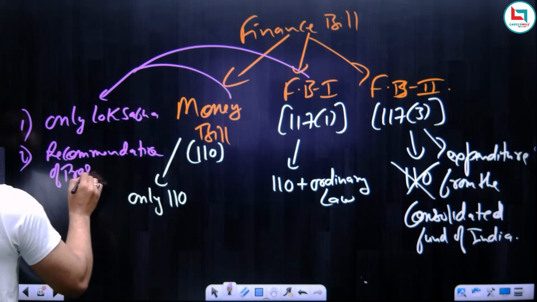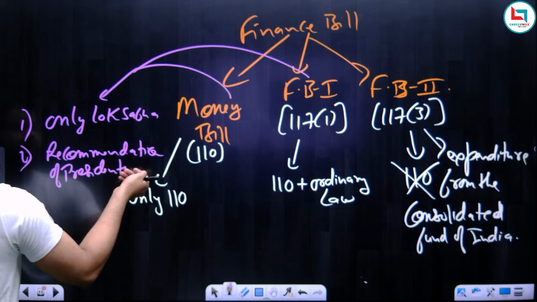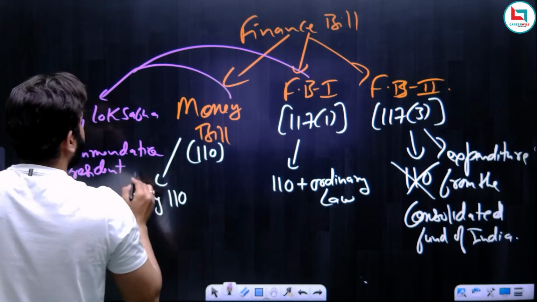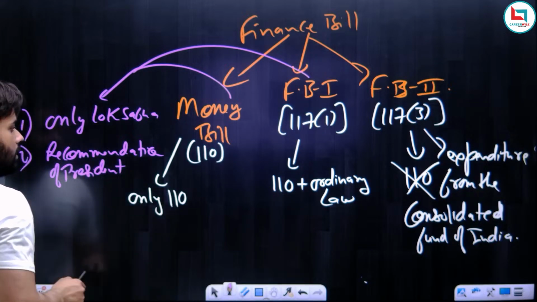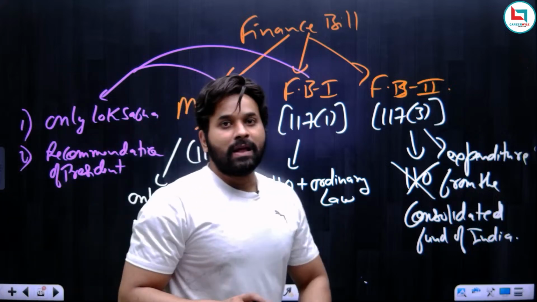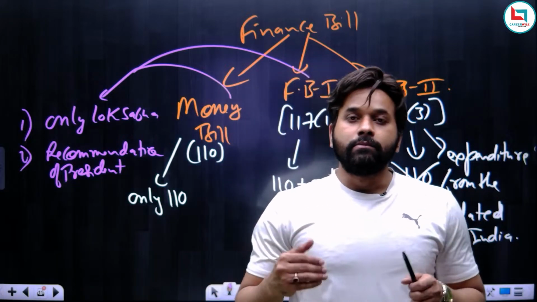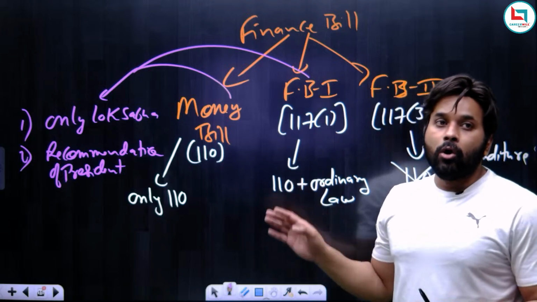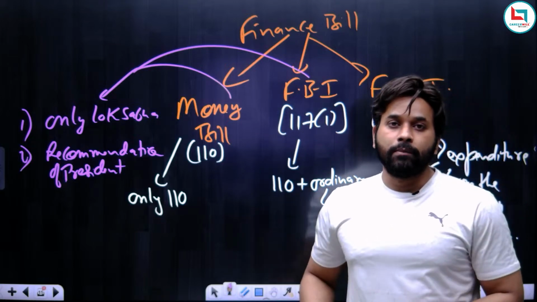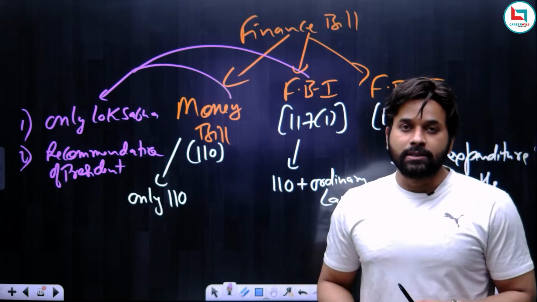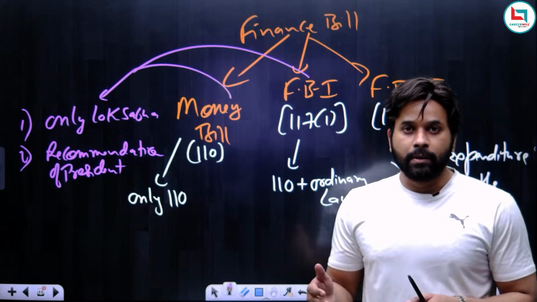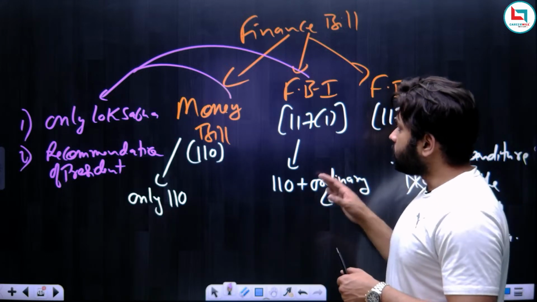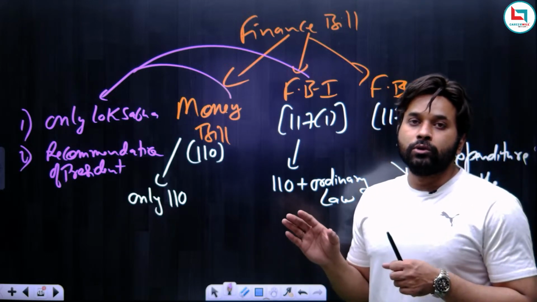Okay, so these two are the similarities between the money bill and financial bill category 1. But apart from these two similarities, when it comes to the passage of a financial bill, all the points are similar to an ordinary bill. The way an ordinary bill is passed by the two houses of Parliament, the same procedure will be applicable to the financial bill category 1.